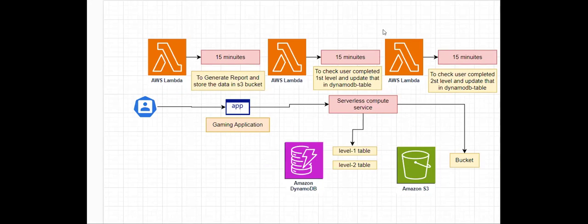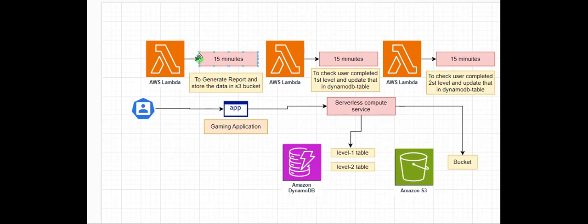Now, instead of triggering this Lambda function, this Lambda function, and this Lambda function individually, I am expecting a common service to manage all these serverless compute services. Like to manage all these Lambda functions, I need one service.